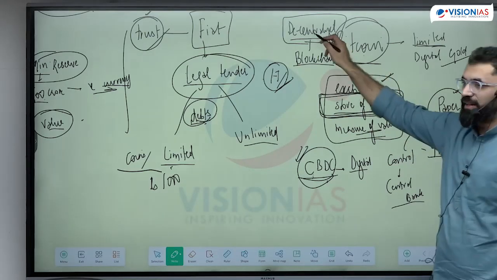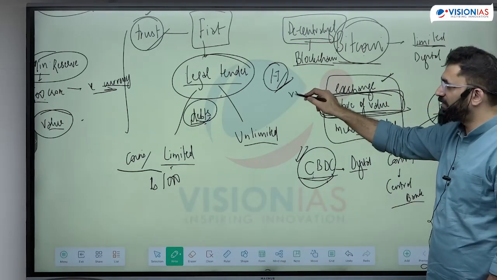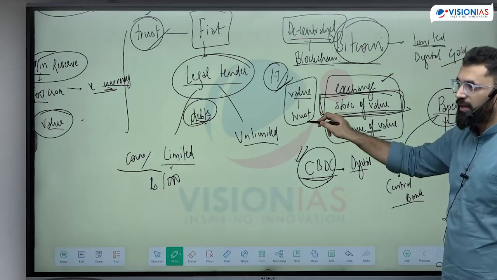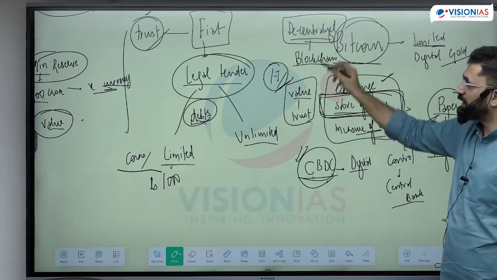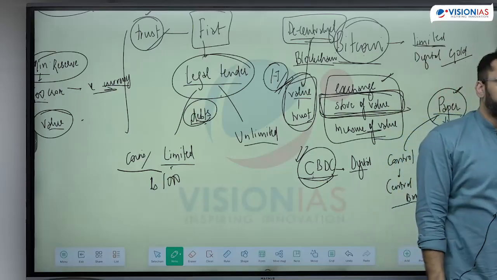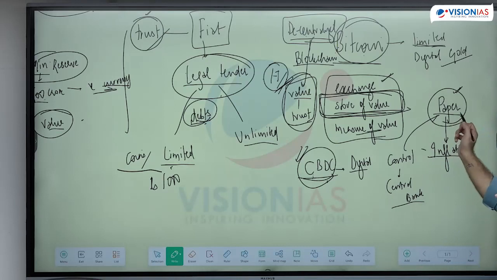Since it is decentralized, nobody controls it. It will only have any value if people have trust or confidence in this. The moment trust increases, the value increases. The moment trust falls, the value falls. The biggest problem with a decentralized system is how do you stabilize its value? A lot of people should have trust.